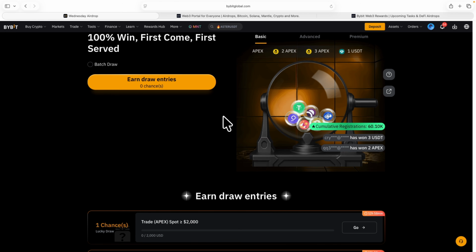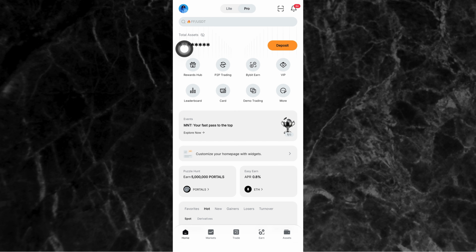I hope you understand. Now, for those of you that might want to be using your mobile phone for this, I'll go ahead to my mobile app, my Bybit app, and show you how you can do this Wednesday airdrop on your mobile app. Now, let's get into that. As you can see on the screen right here, I'm on the home page of the Bybit app.